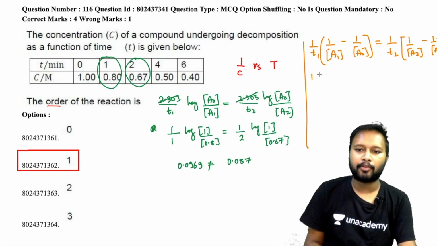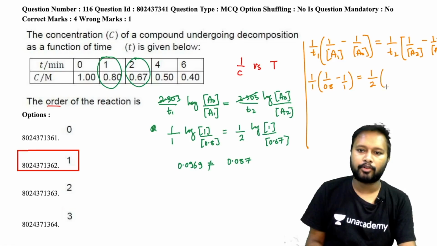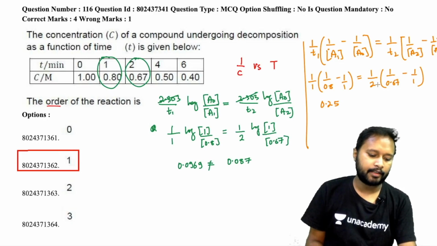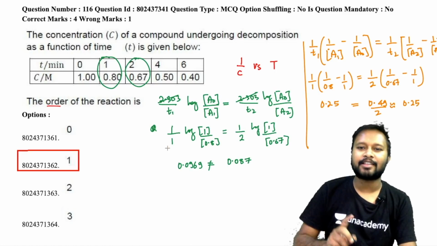When I put the values here, the same values which were there, I substituted, so it became 1 upon 1 into (1 upon 0.8 minus 1 upon 1) is equal to, on this side, 1 upon 2 into (1 upon 0.67 minus 1 upon 1). On solving this, on the left hand side I got 0.25, all right, and on the right hand side I got 0.49 upon 2, which is approximately equal to 0.25, right? So this is verifying that it's the second order reaction.